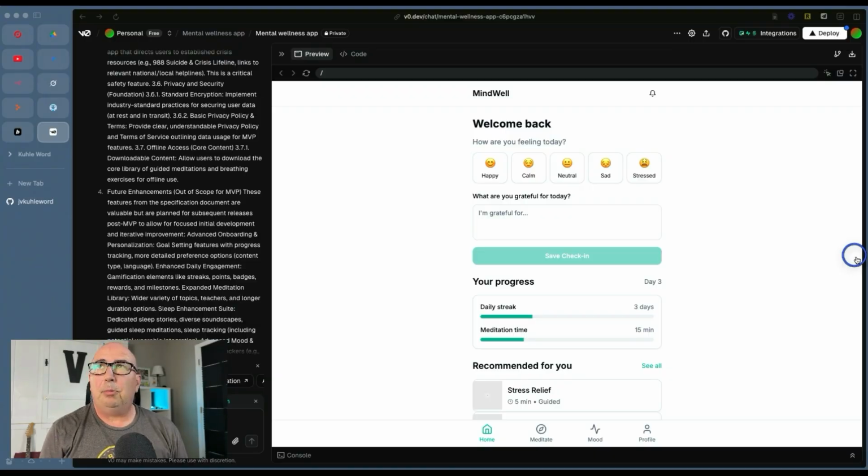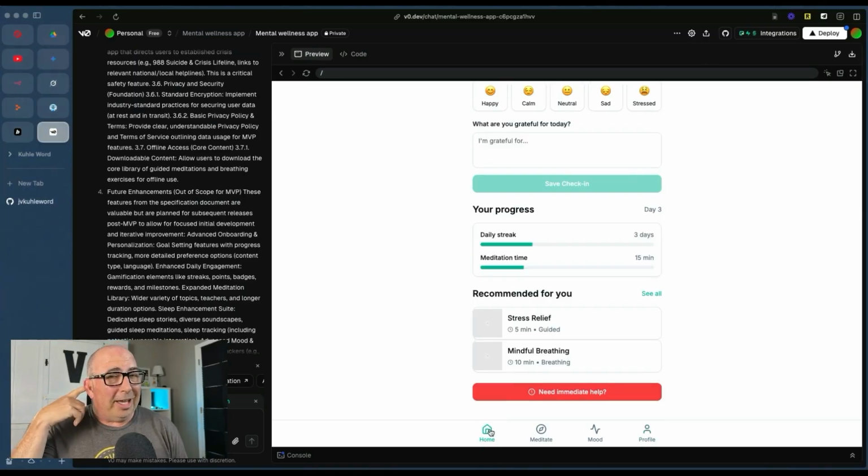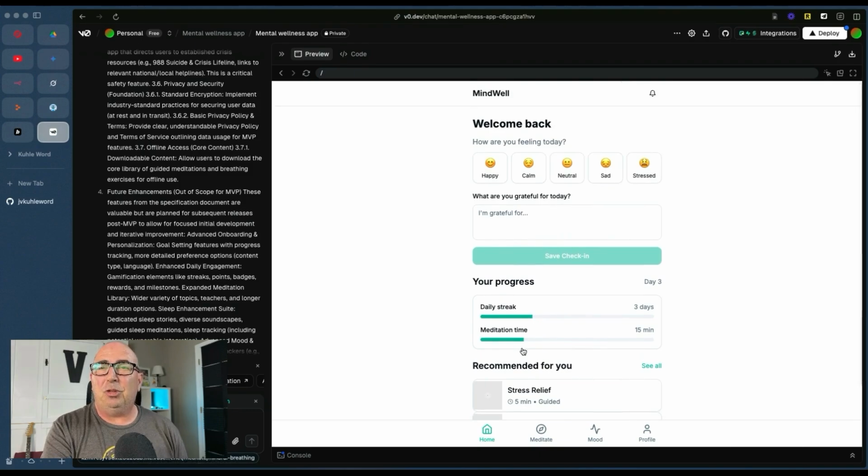And after probably less than 3 minutes, it has created the app for us. It's enough for me to look at it, to show to other people, and to have them react to it and say, is this something you might like, you might want to use? And that is the key of what we're trying to get to, that minimum viable product, that minimum viable experience.